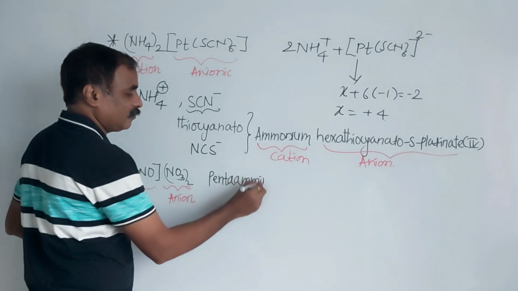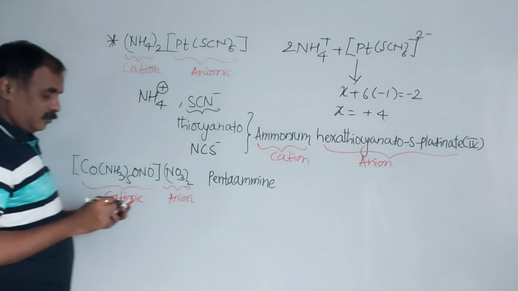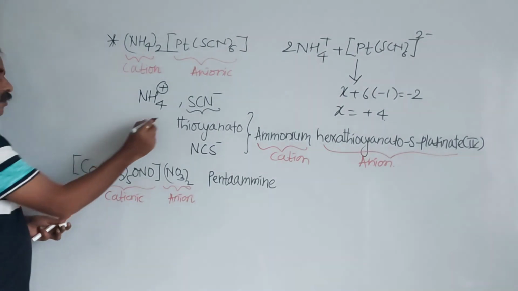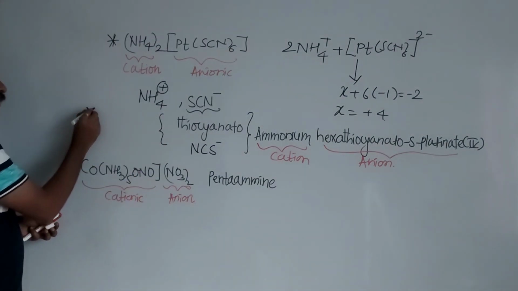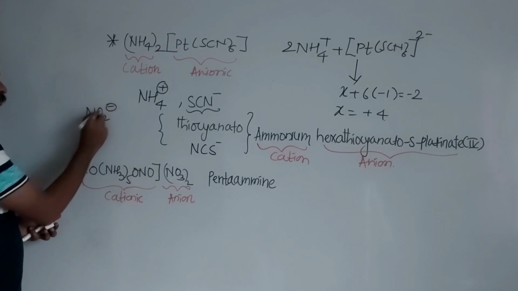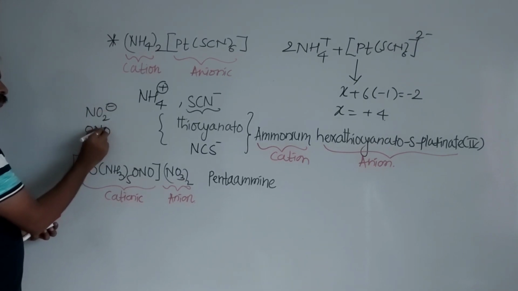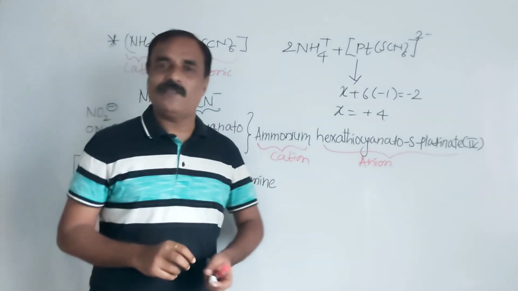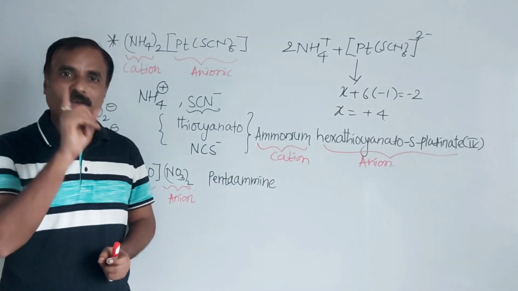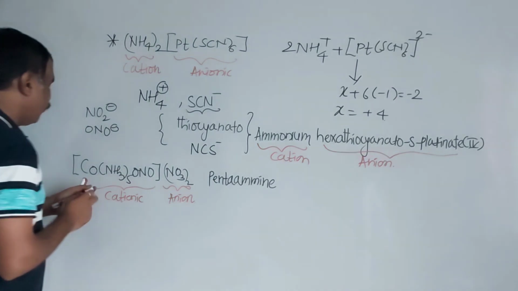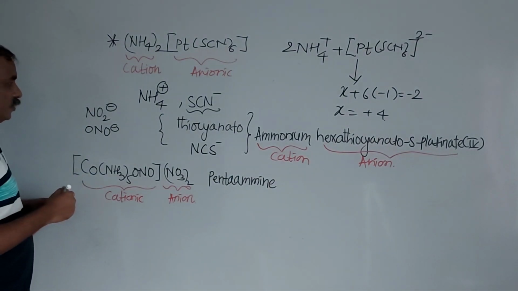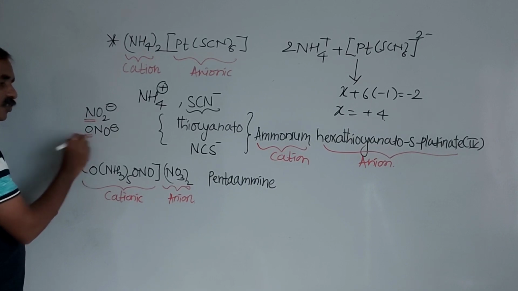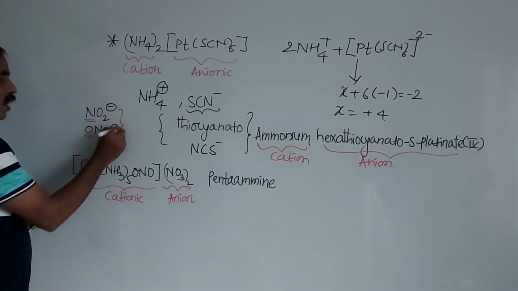Pentaamine. Now this is a nitrito. Again NO2 minus and ONO minus. These are ambidentate ligands, with exchangeable points of attachment, at a time forming only one coordinate bond. In the first, the point of attachment is nitrogen, and here nitrogen is the point of coordination, and here it is oxygen. But both are nitrito.